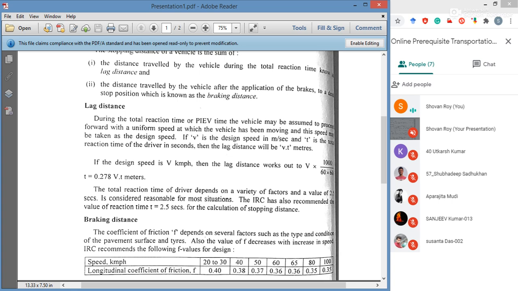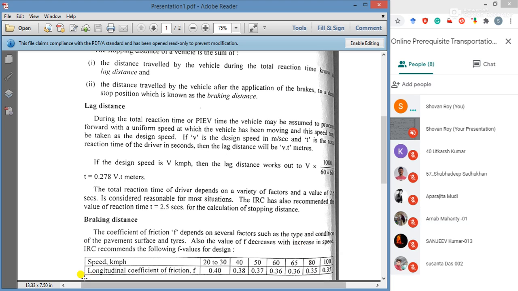It is the coefficient of friction between tire and the road or pavement surface, and it depends on a number of factors like condition of the tire, condition of the road surface, condition of the brake, and application of brake. Lots of factors are involved, though IRC recommends some coefficient of friction values based on design speed.